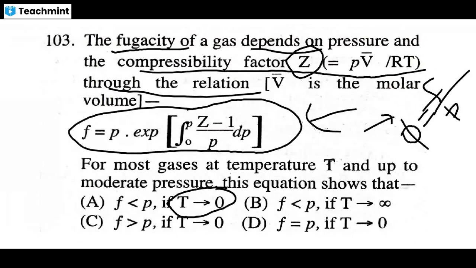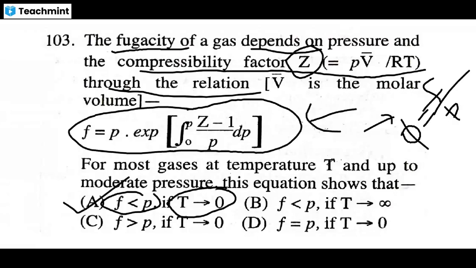When the attractions dominate, because there is no energy to move away from one another, they tend to stick together. So the fugacity is the pressure; when they stick together, the attraction increases and the pressure decreases, because pressure is the collision with the wall. So when the attractions increase, the pressure decreases. So the fugacity is less than the ideal pressure. This is the correct answer.